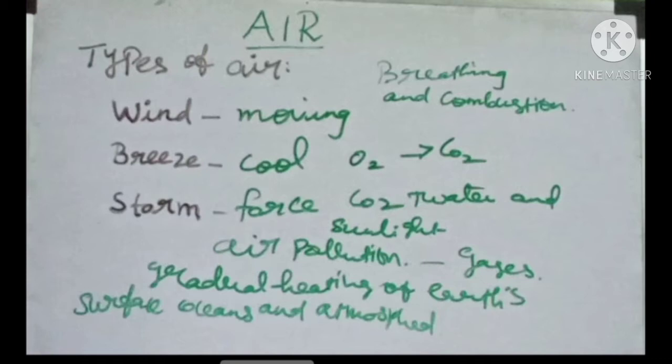More vehicles are present and more industries release carbon monoxide, and these gases are involved in the heating of Earth's surface. And acid rain, we are getting acid rain. It is the result of air pollution.